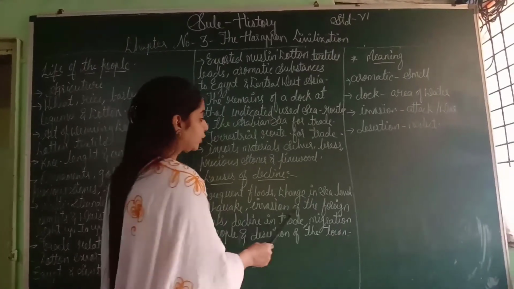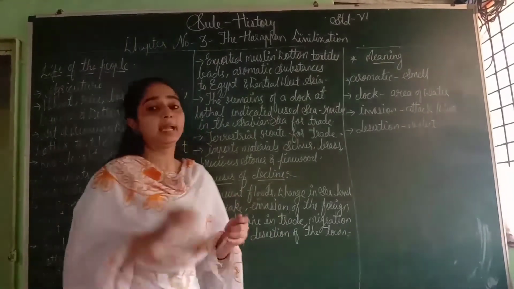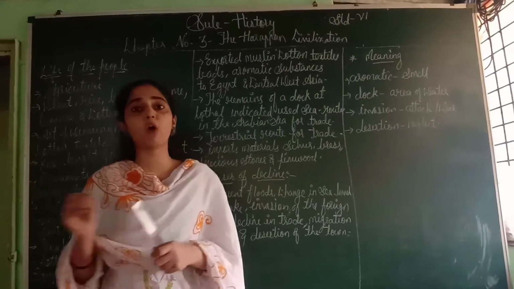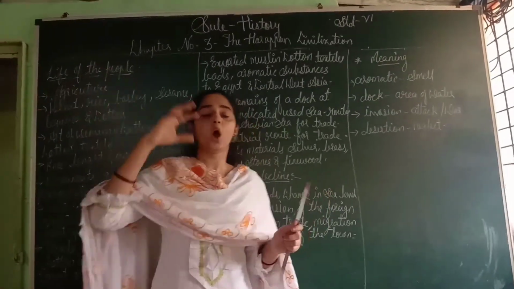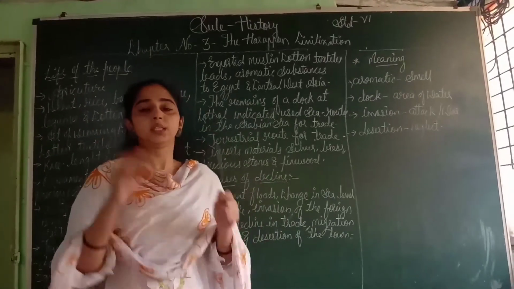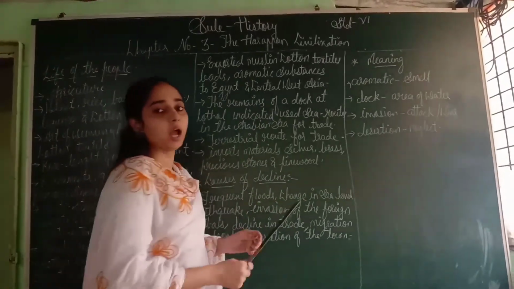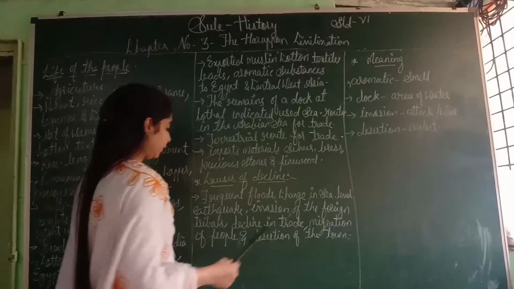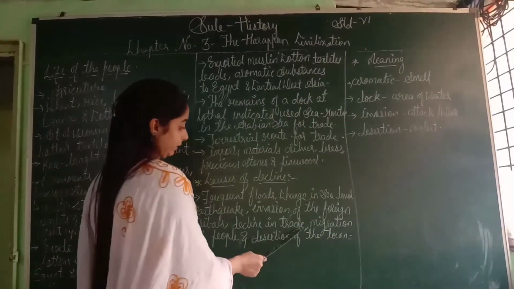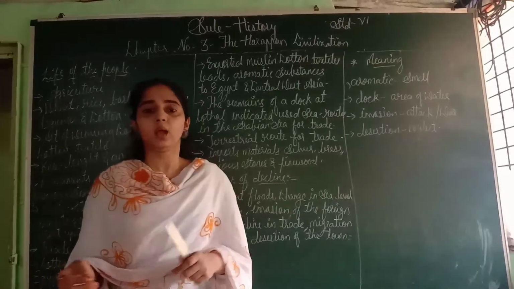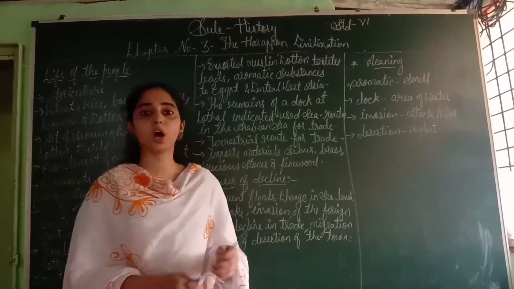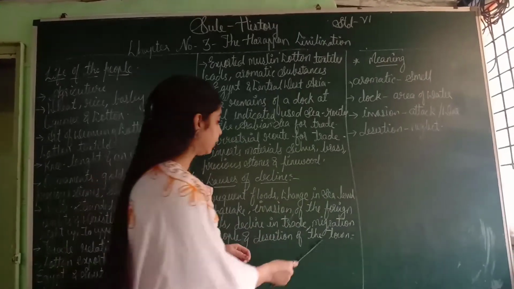Next is invasion by foreign tribes. Invasion means attack or war. Because of war and attacks by foreign tribes, this is also a reason for the decline of the Harappan civilization. Decline in trade, loss in business or trade, is also a reason for the end of the Harappa civilization.